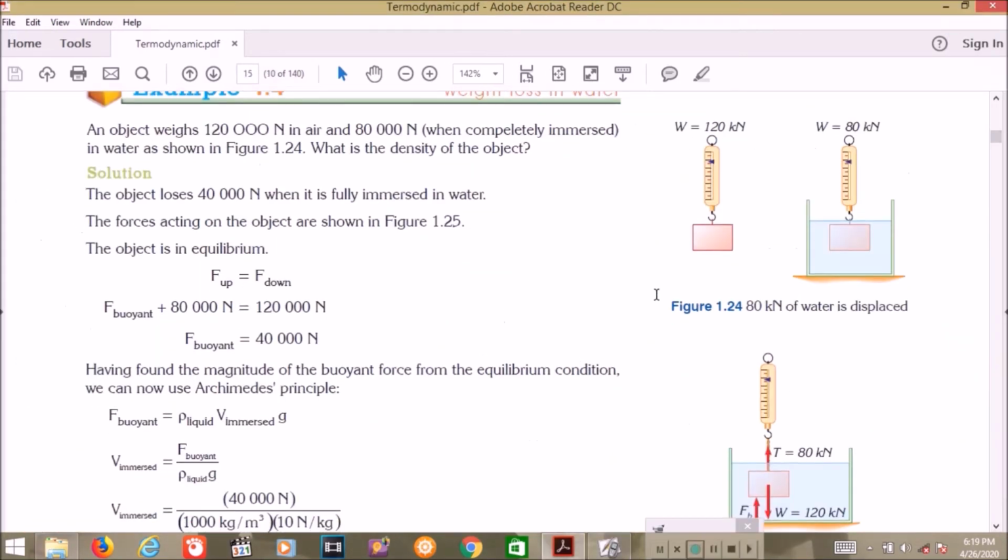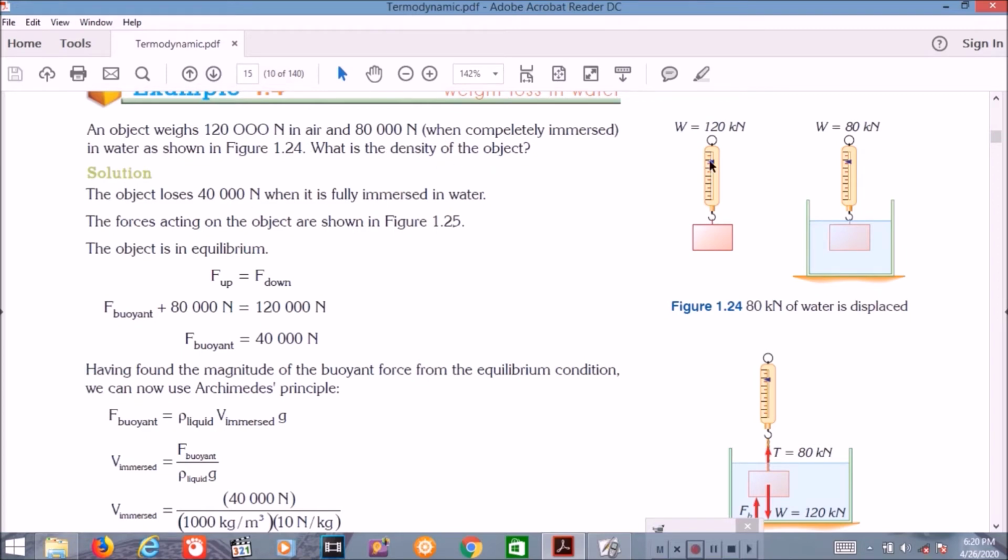We try to solve one example. An object weighs 120,000 newtons in air, and 80,000 newtons when completely immersed in water, 80 kilonewtons, as mentioned in the figure. What is the density of the object?